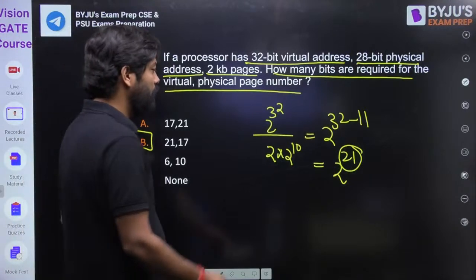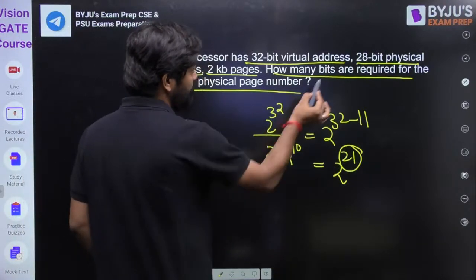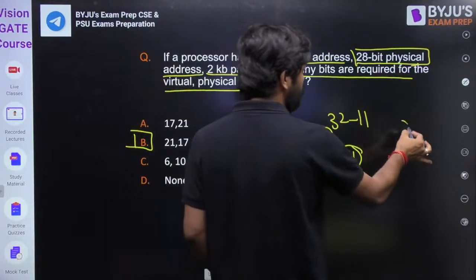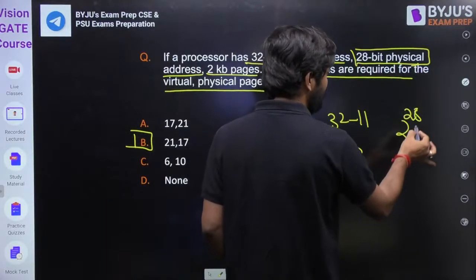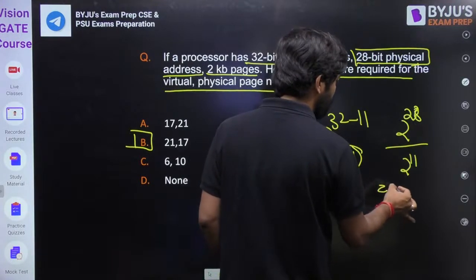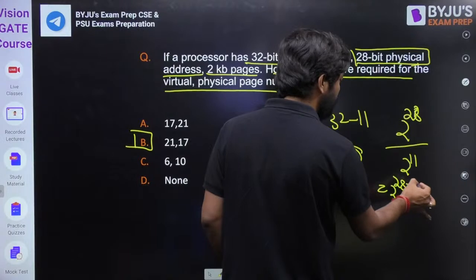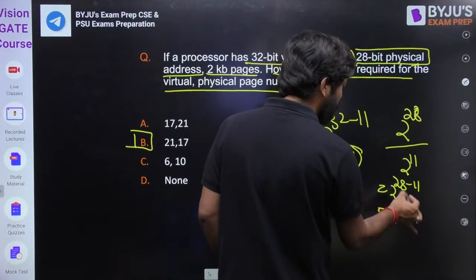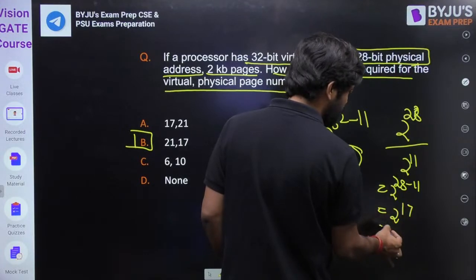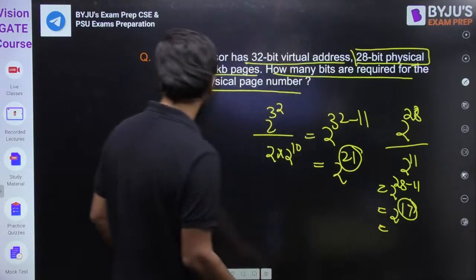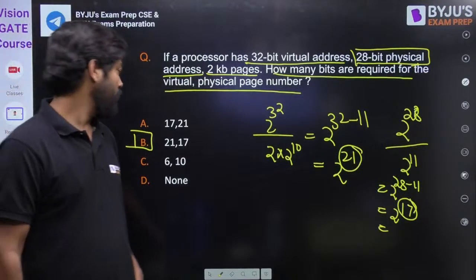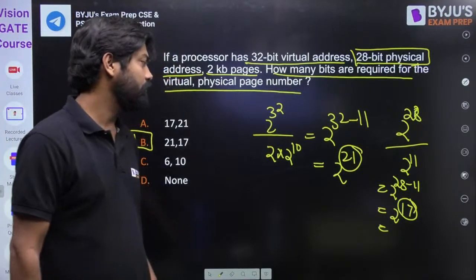Okay. Now what about this one? Next one. For the 28-bit physical address, it is nothing but 2 to the power 28. Page size and frame size are the same only. Divided by 2 to the power 11, it is 2 to the power 28 minus 11, which is 2 to the power 17. So 17 bits are required. So 21 and 17 is the right answer for this one.